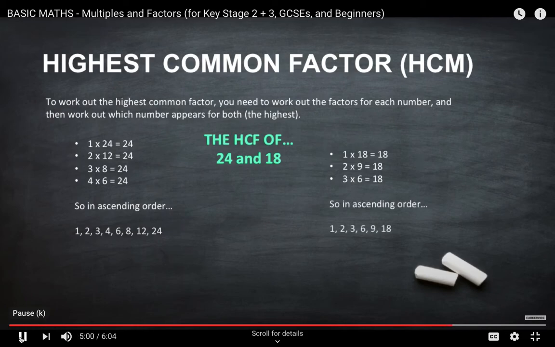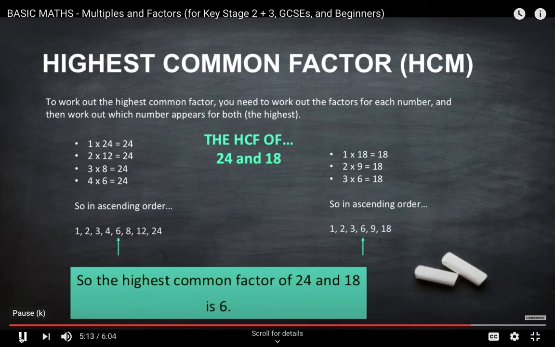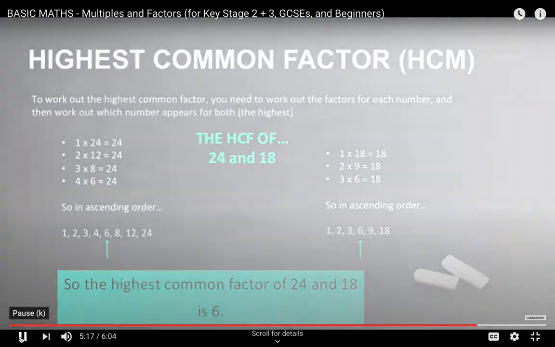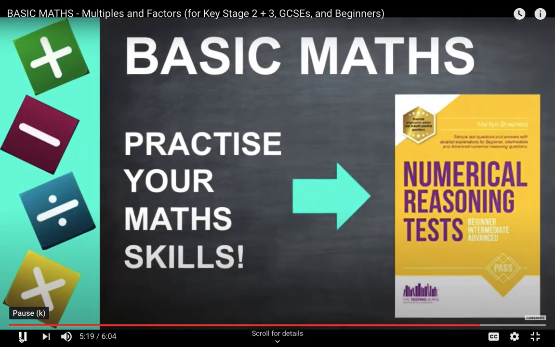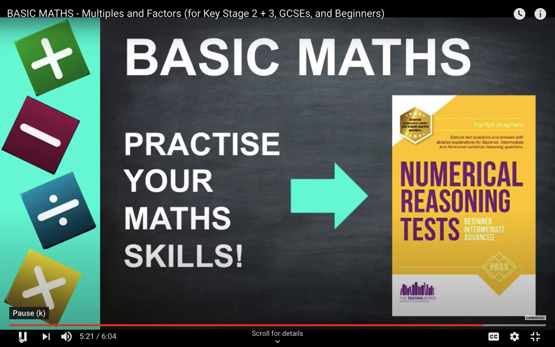So you need to find the highest common factor, okay? As you can see, 6 occurs in both sets of numbers, and it's the highest common factor that both of these numbers share. So the highest common factor of 24 and 18 is 6. Okay, so hopefully now you have a better understanding of multiples and factors. For more practice questions, we have...